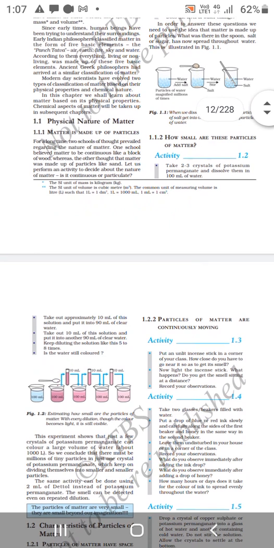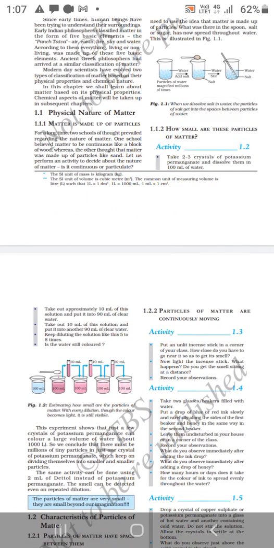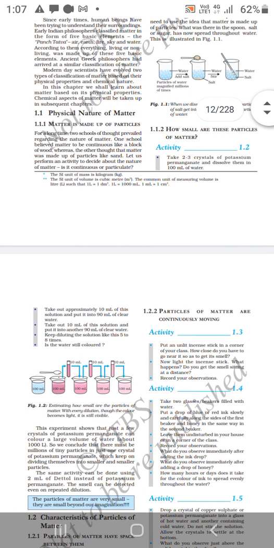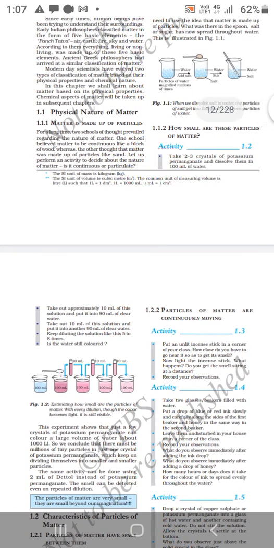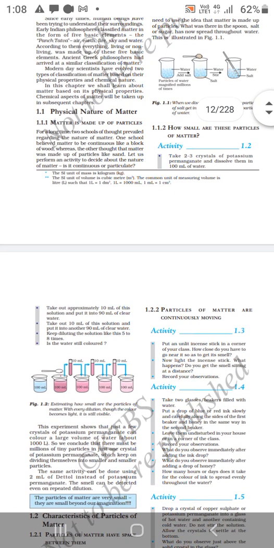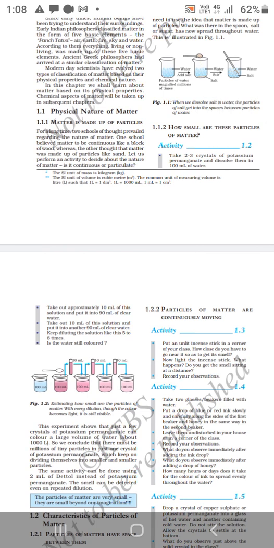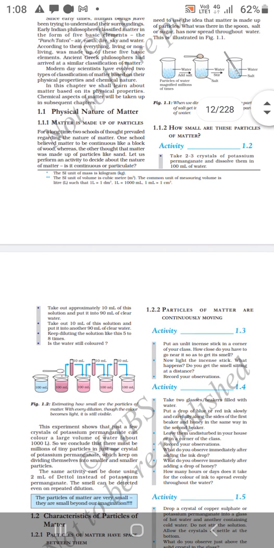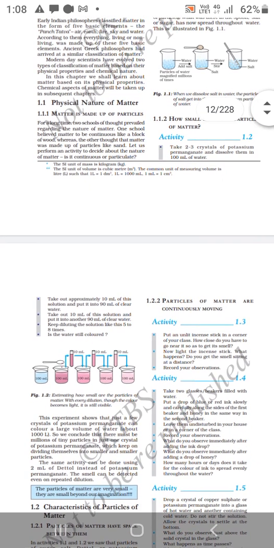This experiment shows that just a few crystals of potassium permanganate can color a large volume of water, about 1 liter. So we conclude that there must be millions of tiny particles in just one crystal of potassium permanganate, which keeps on dividing themselves into smaller and smaller particles. The same activity can be done using 2 ml of Dettol instead of potassium permanganate.